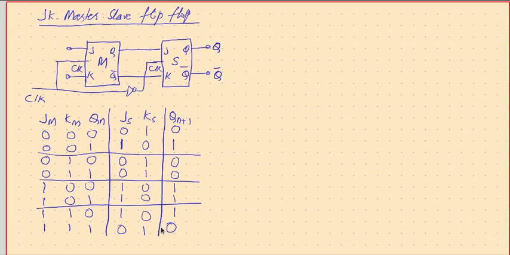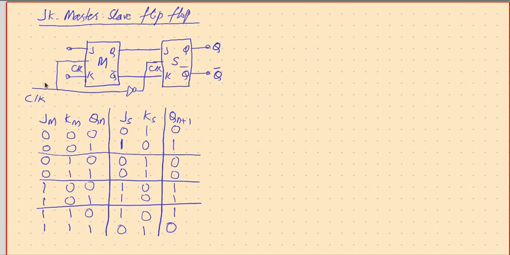Hi friends, welcome back. Last session we had solved one problem, that is the fourth combination, and we included a new operation called toggle operation, but that created a new problem, that is race condition. In order to solve the race condition, we came up with another model called JK master slave flip flop, where we are going to use two JK flip flops.